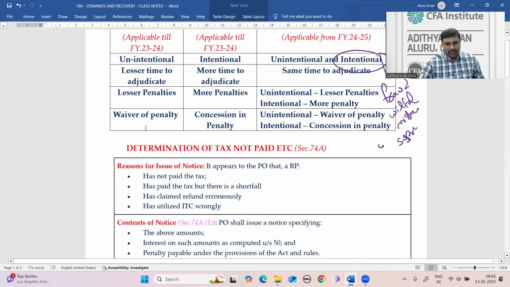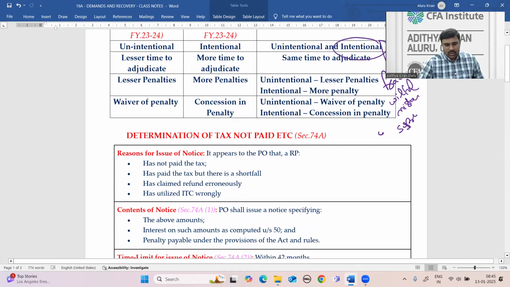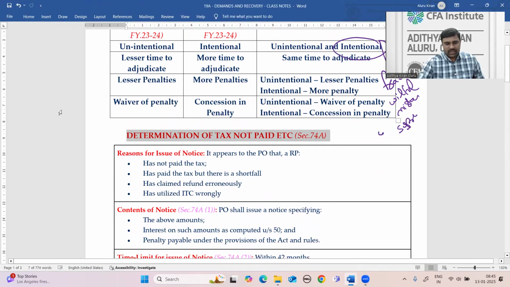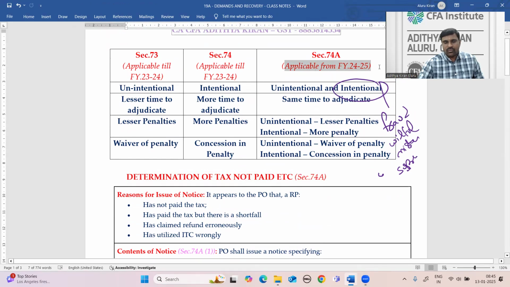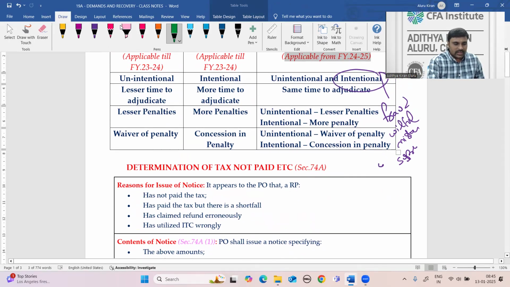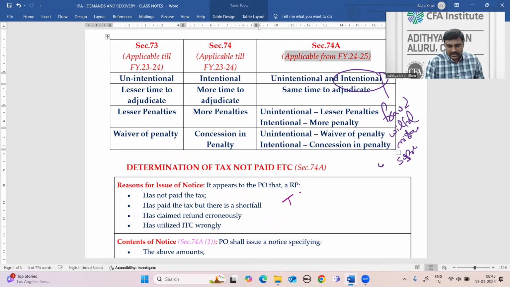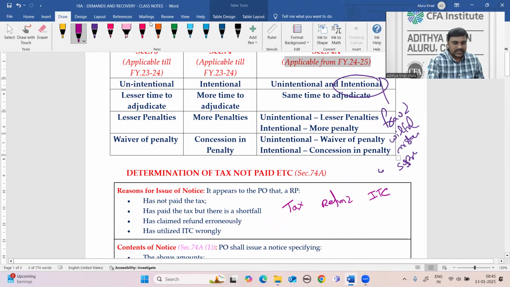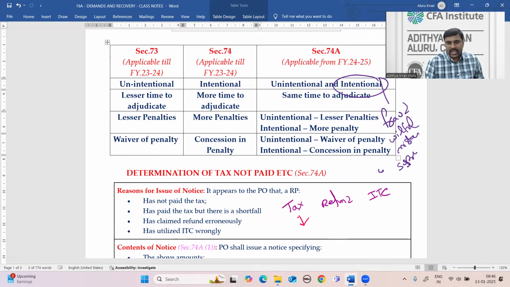Okay, right. Having completed that brief background, now we'll go to the actual 74A, the present section 74A, applicable from financial year 24-25 onwards. There are three limbs, three aspects covered in 74A. One is tax, another is refund, and another is ITC, input tax credit. Either you paid less tax, or you claimed more refund, or you claimed more ITC.